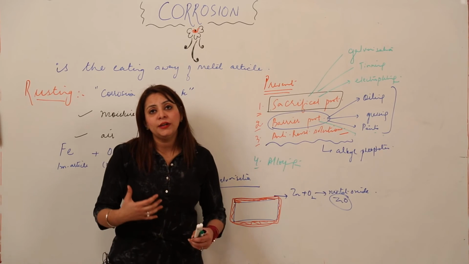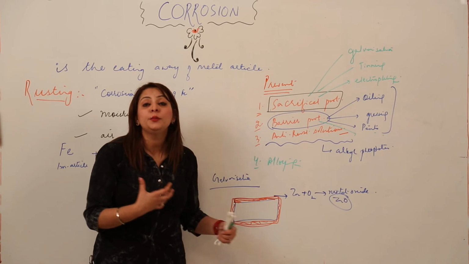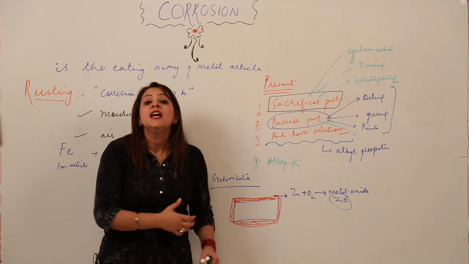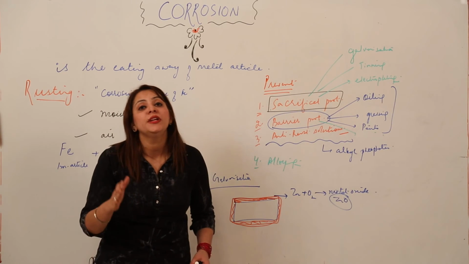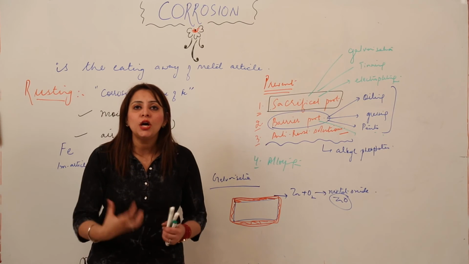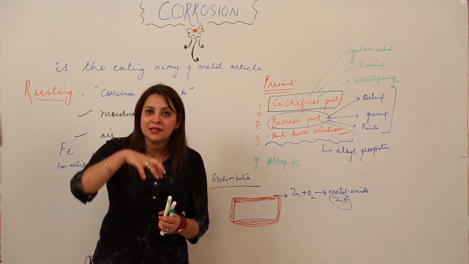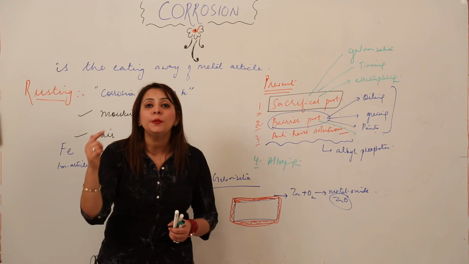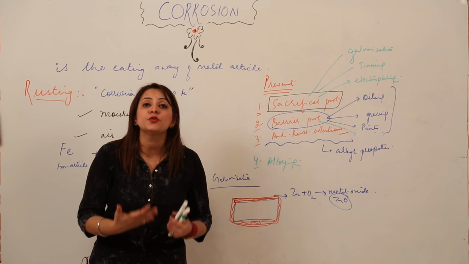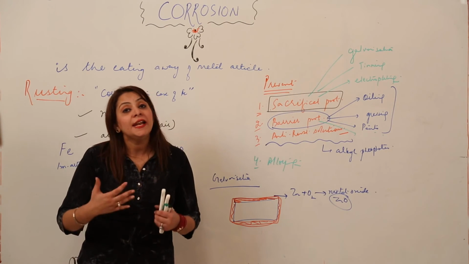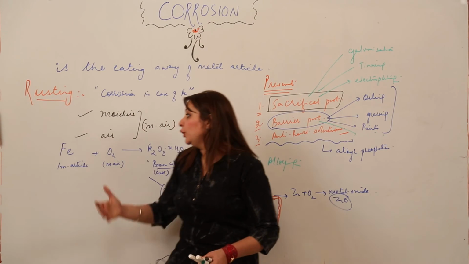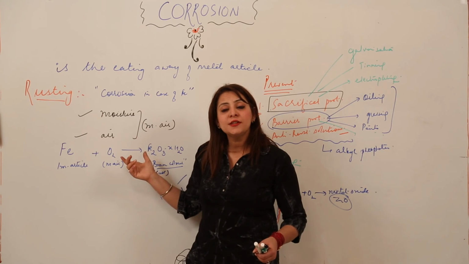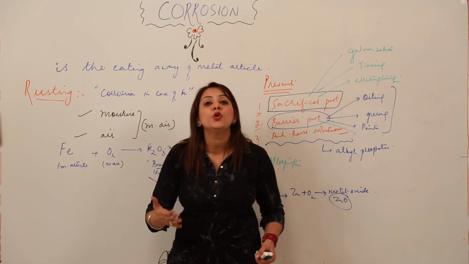What happens to this zinc oxide, or how does it prevent rusting? This zinc oxide layer is impermeable to gases. That means it does not allow the moisture to pass inside, and if the moisture does not pass inside, how is it going to come in contact with the iron article? And if the iron article does not come in contact with oxygen, which as I have told you is the necessary condition for rusting to occur, the rusting won't take place.